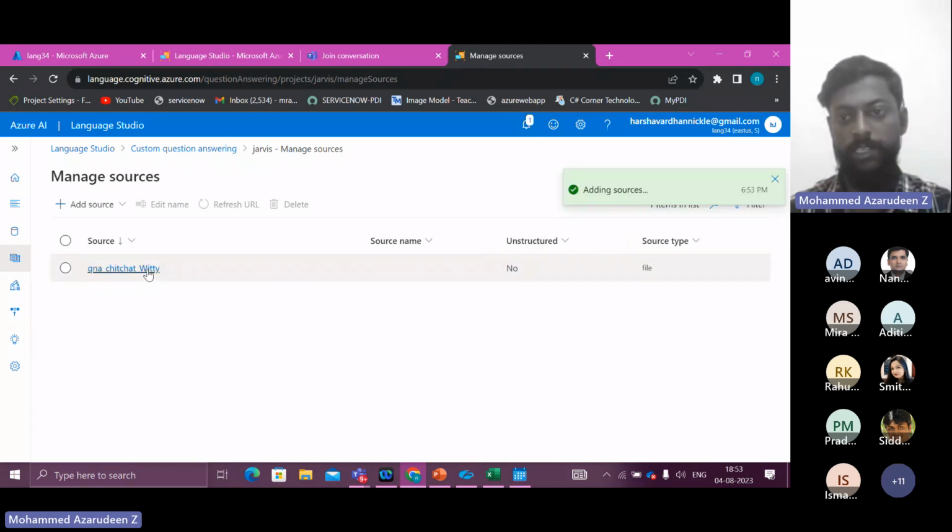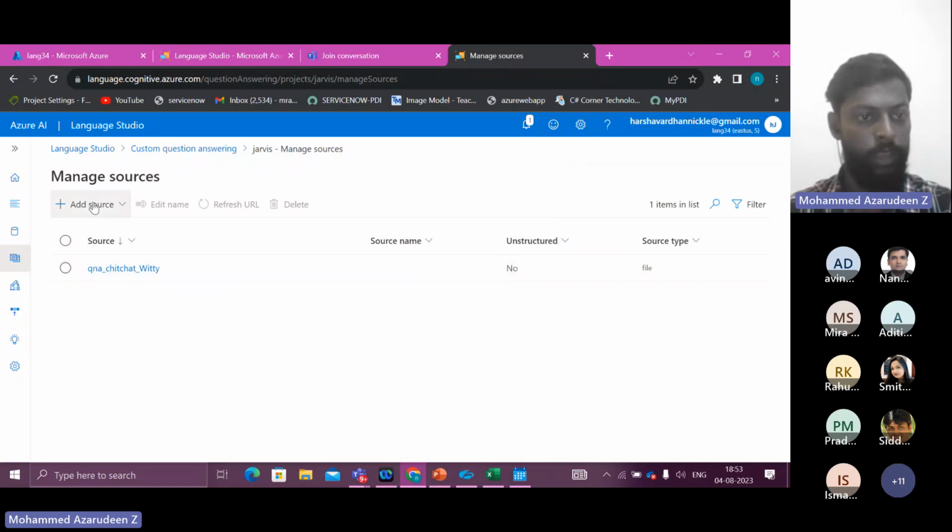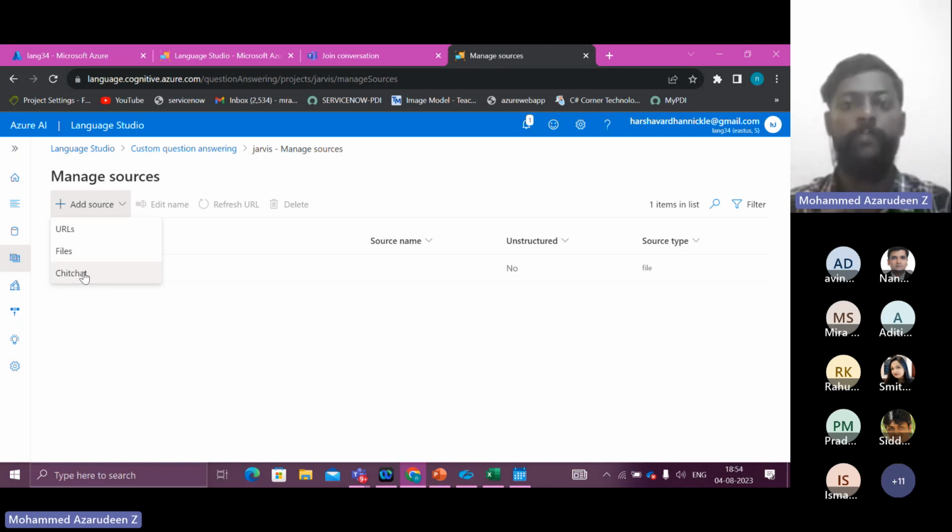The category of the bot is witty, which we have given, right? So we are going to select this. Again, there is a catch over here. For adding the resource, I've selected chit chat, right? Instead of this, you might be creating your own bots. If I create this chit chat, it comes up with the default responses from the bot. If I say hi, it will say hi, but the knowledge base is not created by me. It is a default one which we already have in this Azure.